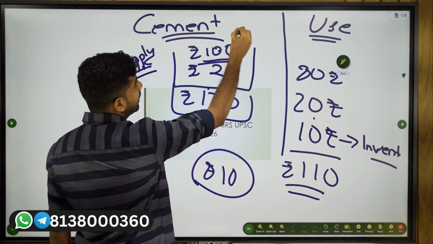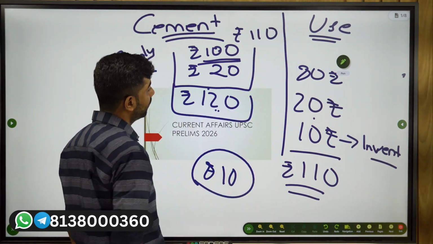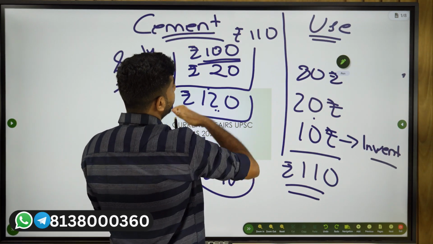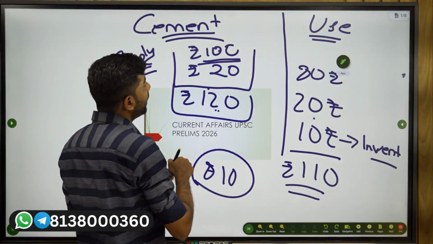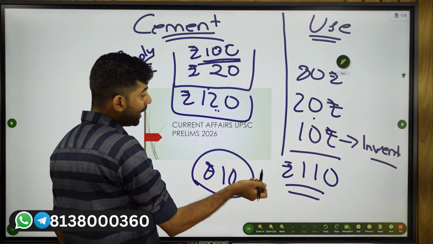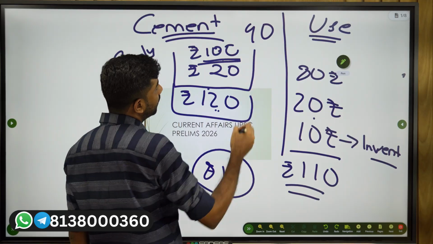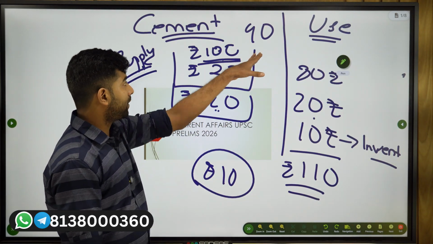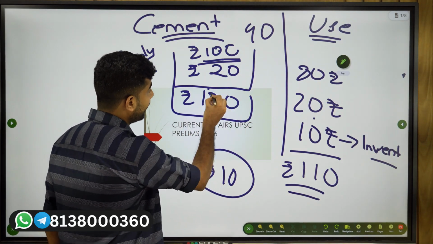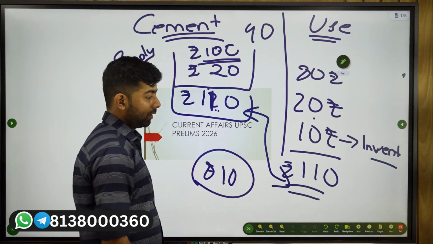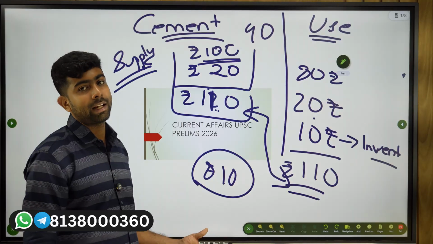the production was not 110. Say the production was only 90. Then it will get tallied. So you can see that that is the correct value.